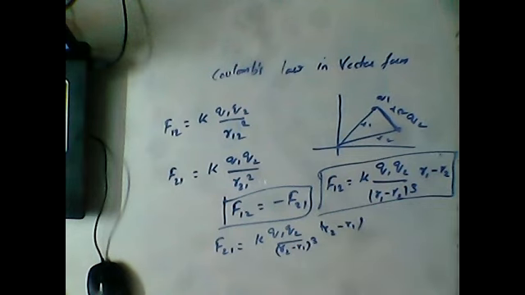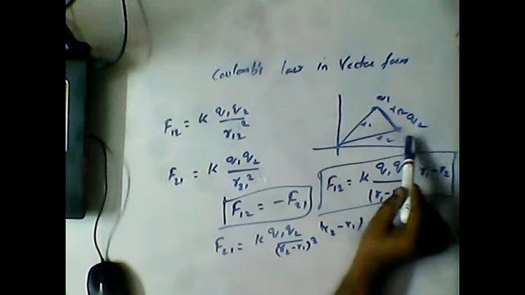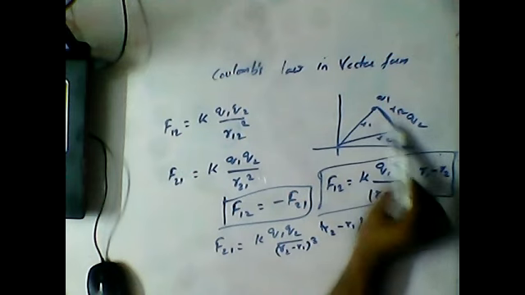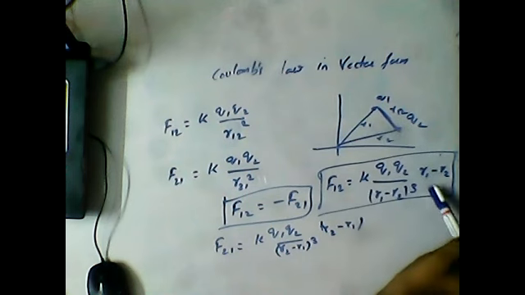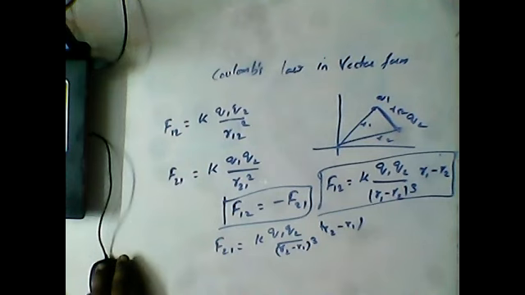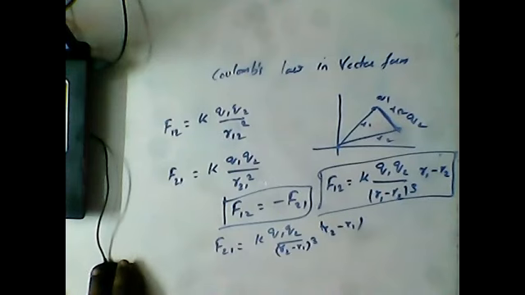I hope you understood how Coulomb's law is expressed in terms of vectors. It is nothing but the difference in the values: the distance between them is calculated as r1 minus r2, nothing else. Of course, based on this we have very few problems, and it is not that important.